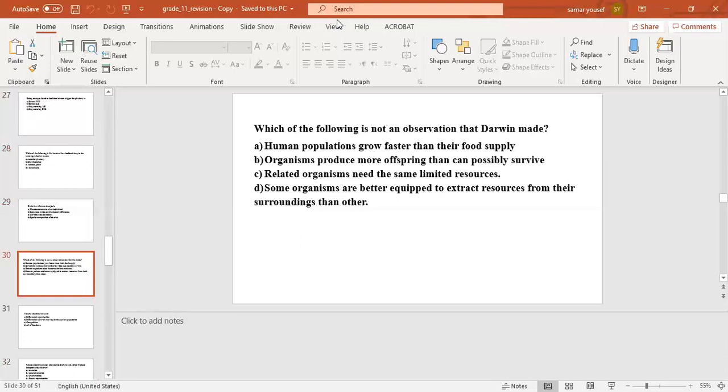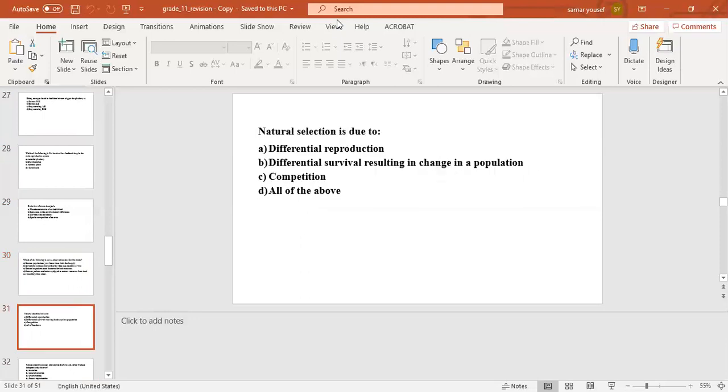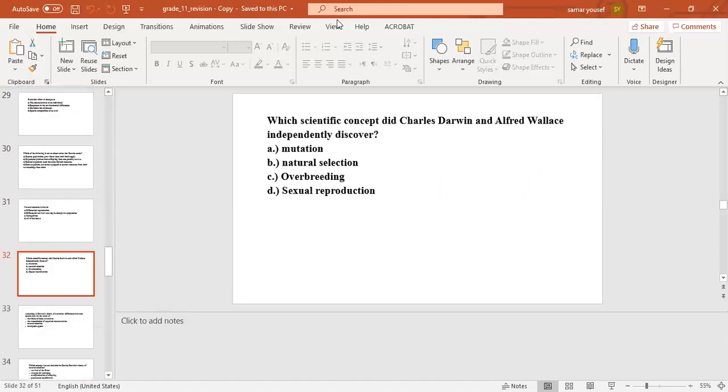The correct answer will be number A. Human populations grow faster than their food supply. The next question, natural selection is due to number A, differential reproduction. Number B, differential survival resulting in change in population. Number C, competition. Number D, all of the above. The correct answer will be number D, all of the above.